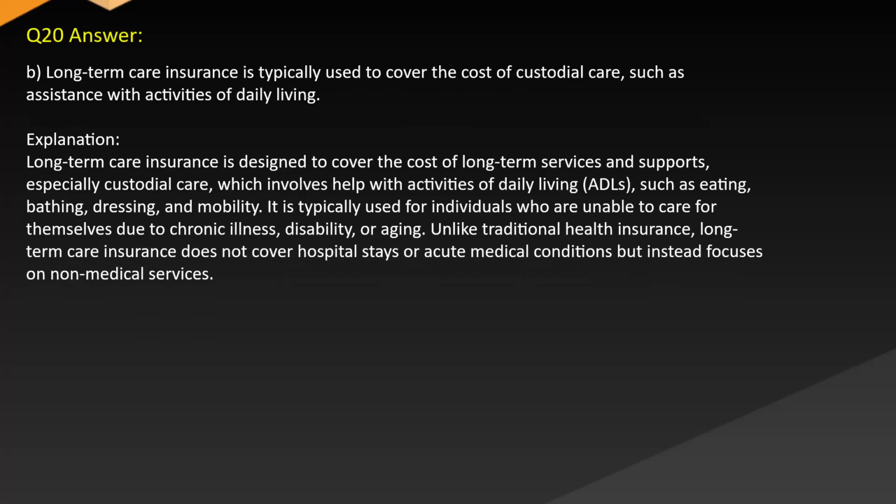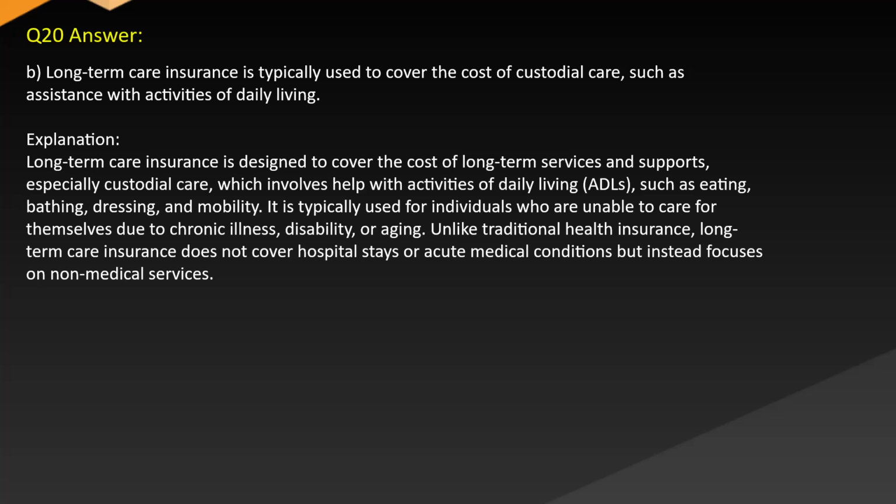Answer: B. Long-term care insurance is typically used to cover the cost of custodial care, such as assistance with activities of daily living. Explanation: Long-term care insurance is designed to cover the cost of long-term services and supports, especially custodial care, which involves help with activities of daily living for adults, such as eating, bathing, dressing, and mobility.